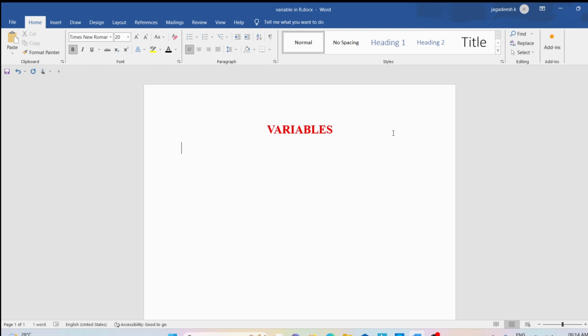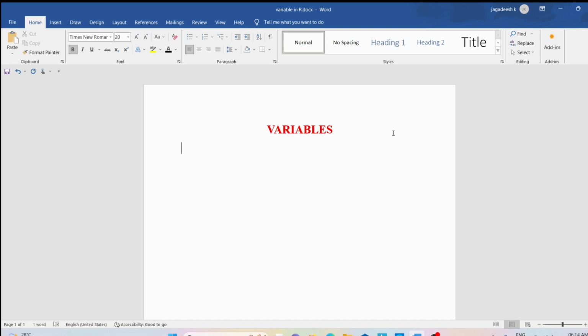Then why are you giving the URL? Why can't you directly give the Gmail server IP address? Because it is very difficult for us to remember the 32-bit IP address. Instead of that, we can remember the names. So that's why as end users, we give the URL. That URL will be converted into an IP address using the DNS.